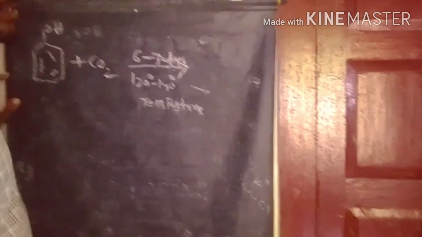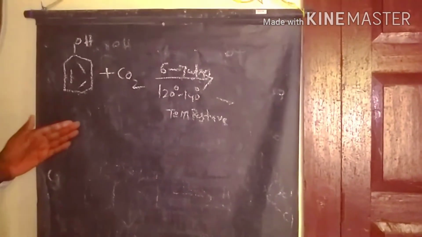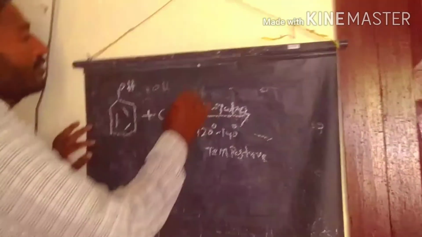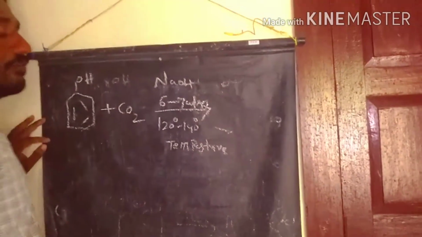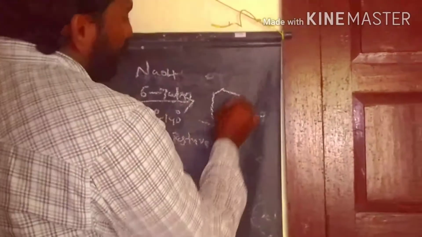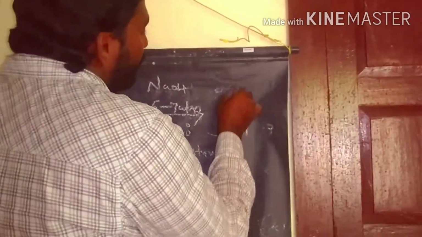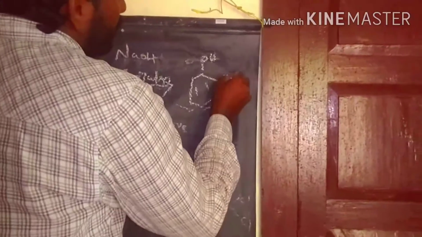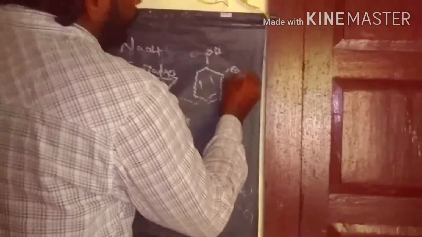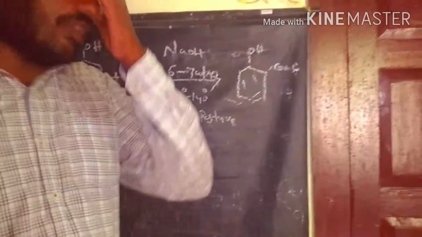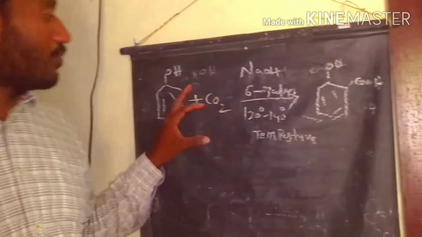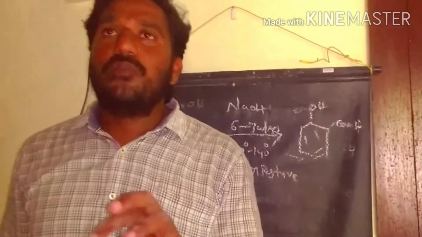Phenol reacts with carbon dioxide in a basic medium, for example sodium hydroxide as the base. Finally, we get salicylic acid as the product. This is also called orthohydroxy benzoic acid. This is also one of the famous named reactions, the Kolbe-Schmidt reaction.